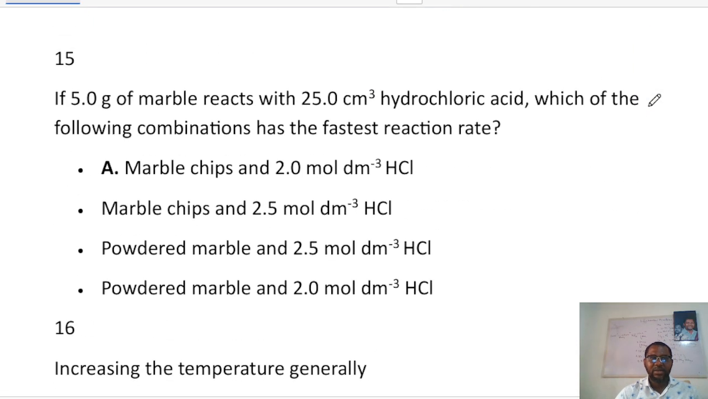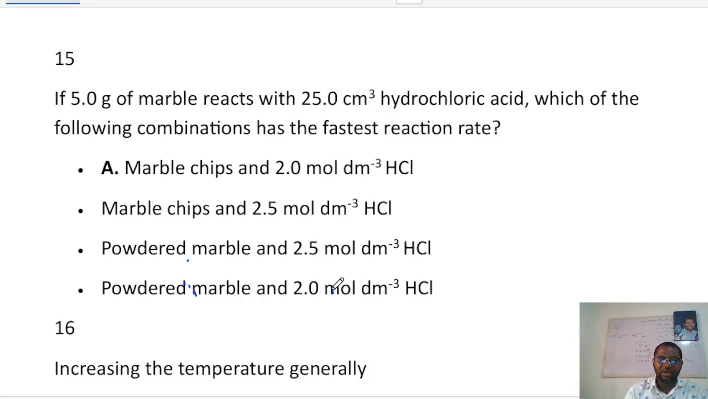Now, the next one says, if 5.0 grams of marble reacts with 25 cm cube hydrochloric acid, which one of the following combinations has the fastest reaction rate? Okay, so there are certain factors that affect reaction rate. If you notice the options, it is B, C, D. Powdered marble always reacts faster than marble chips, so that means the answer has to be C or D.